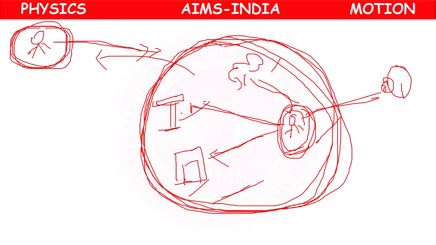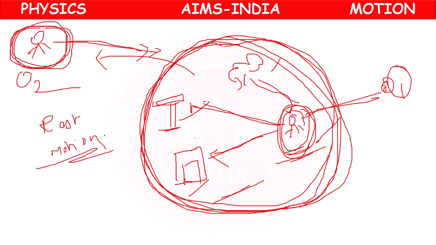So same kind of object, according to the first observer, they may be under rest. According to the second observer, they may be in motion. Means here the words rest and motion are not absolute, are not fixed. They are relative. They change from observer to observer.